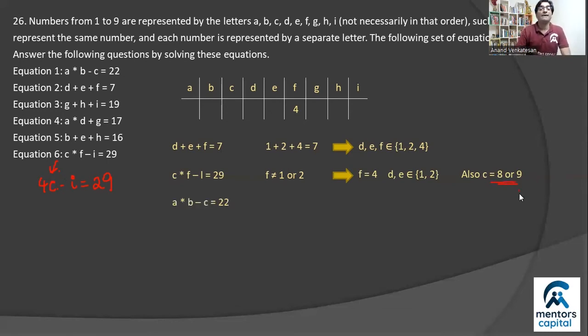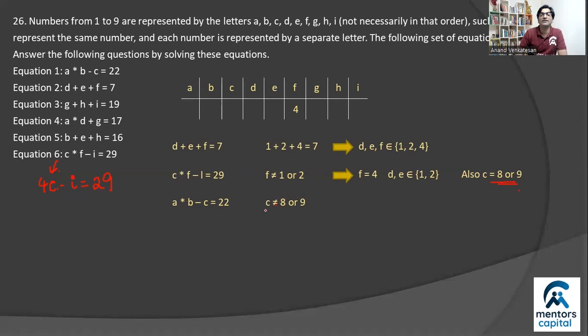All right. Next equation I'll consider, one that contains C again, is equation number 1: A into B minus C is 22, right? What we know is that C cannot be 9 here. Why do I say that? Well, think about plugging in the value of C, which can be only 8 or 9.